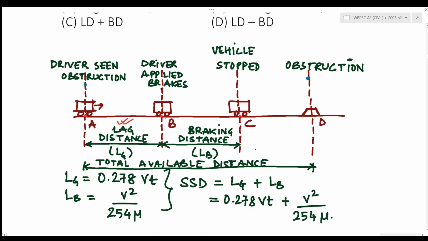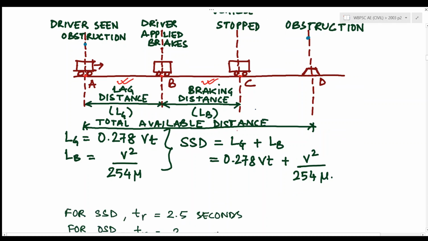The point at which the driver applies brakes and the point at which the vehicle actually stops, this distance is known as the braking distance. Now the summation of these two, lag distance and braking distance, gives us the stopping distance or stopping sight distance. Also lag distance is given by 0.278 Vt, where V is the speed of vehicle and t is the reaction time of the driver, and the braking distance is given by V square by 254 mu.